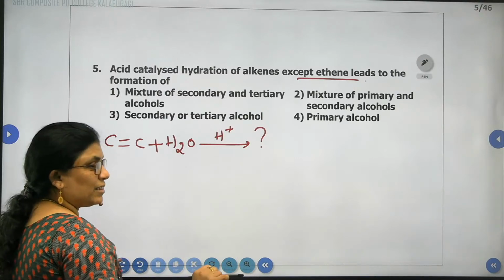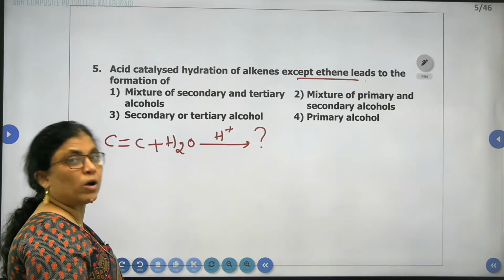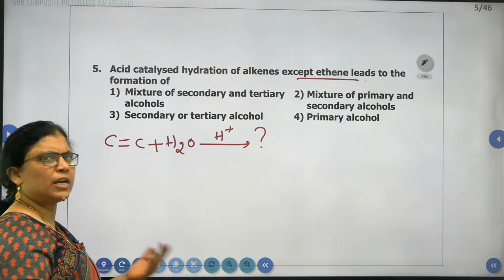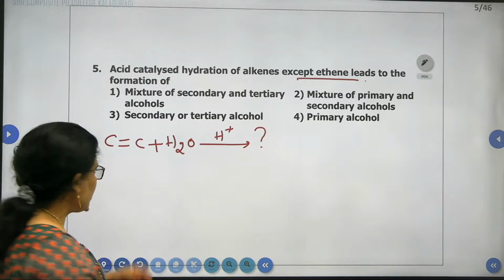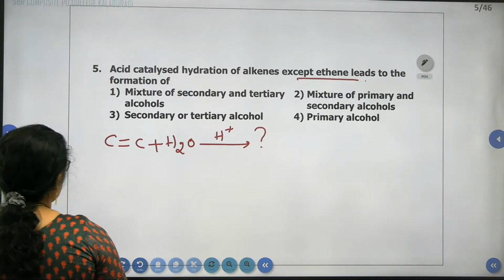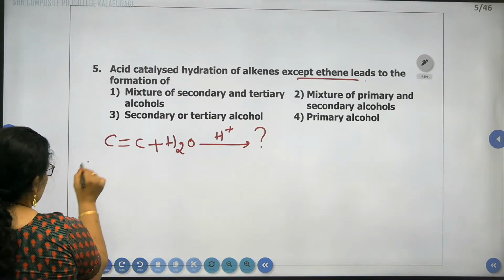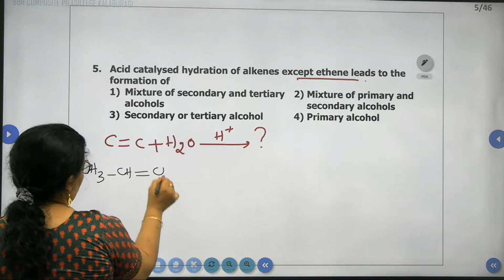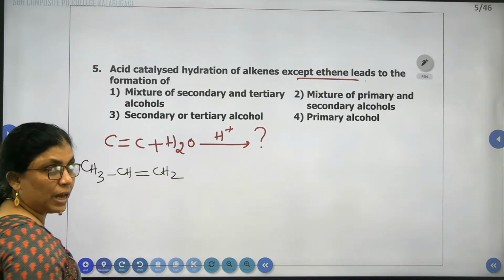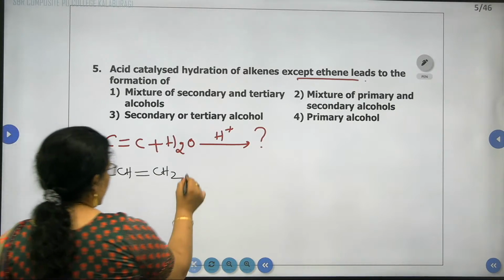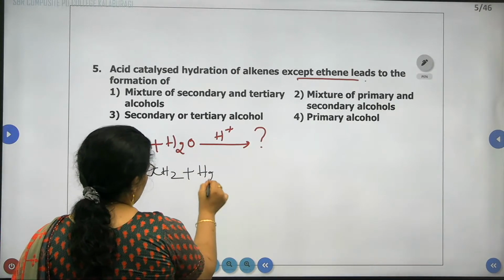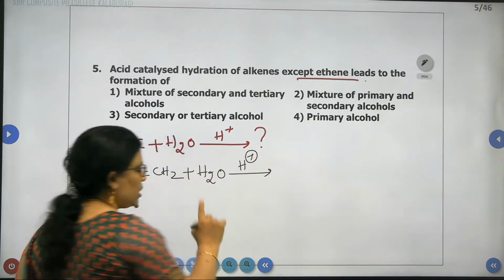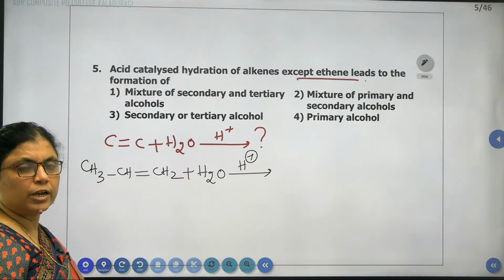It means that you don't take the example containing 2 carbon atoms. We'll take an example containing 3 carbon atoms: CH3, CH, double bond CH2. This is propene. Other than ethene, when we are adding water in acid catalyzed hydration, it means you are following Markovnikov's rule.